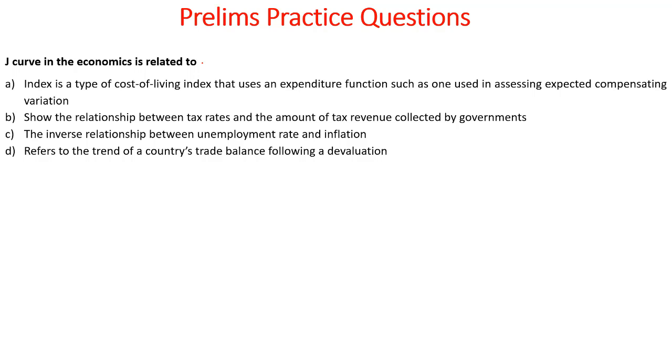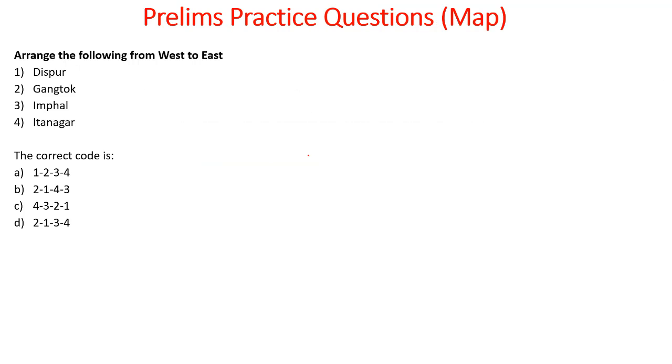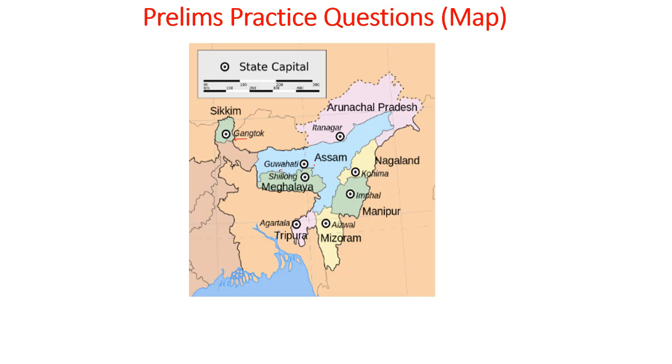Now let's look into the next practice question. J curve in economics is related to the trend of country's trade balance following a devaluation. Let's look into the map based question. Arrange the following from west to east: Dispur, Gangtok, Imphal and Itanagar. The answer to this is 2143. First you have Gangtok, then Dispur, Itanagar as well as Imphal.